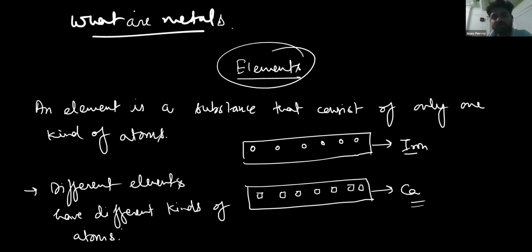Now, on the basis of these kinds of atoms, we have divided the elements broadly into two categories. One is metal, another one is non-metal.